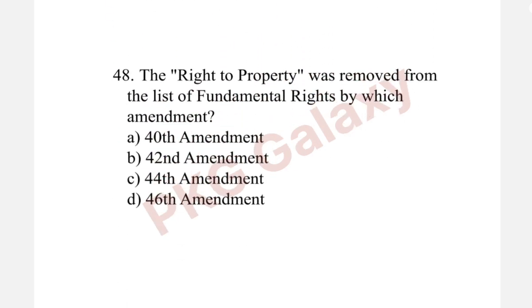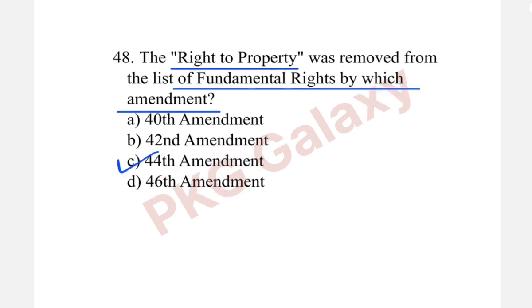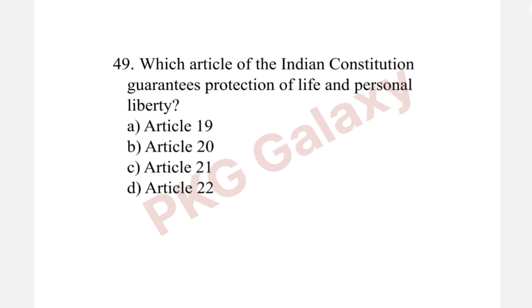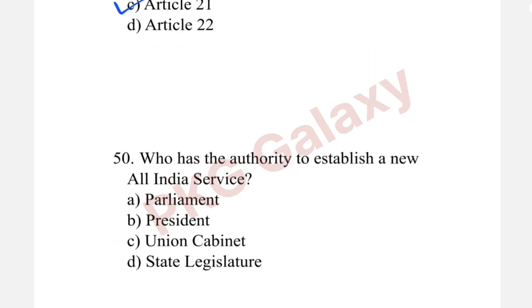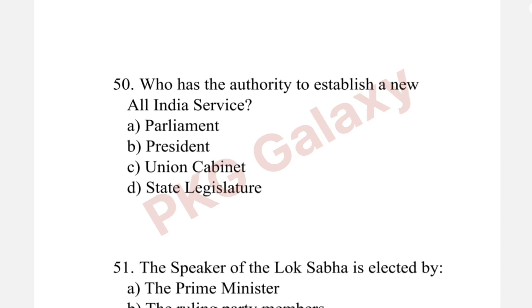Next question. The right to property was removed from the list of fundamental rights by which amendment? The correct answer is option C, 44th Amendment. Next question. Which article of the Indian Constitution guarantees the protection of life and personal liberty? The correct answer is option C, Article 21. Next question. Who has the authority to establish a new All India service? The correct answer is option A, Parliament.